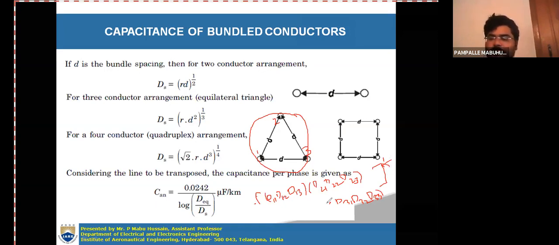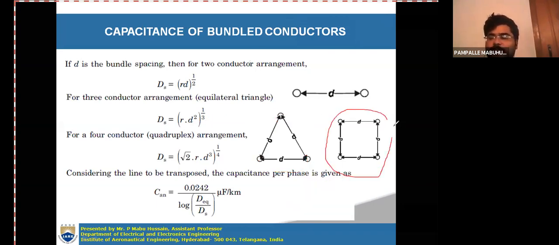Now again D11, D22 and D33 self distances, you have considered as R in case of capacitance calculations. And other distances are small d. So this will be RD squared. This is also RD squared. This is also RD squared. So RD squared whole to the power of 1 by 3 you will get, as 3 times, the 9 will get cancelled. So this is for the bundle conductor which is having 3 subconductors for each phase.